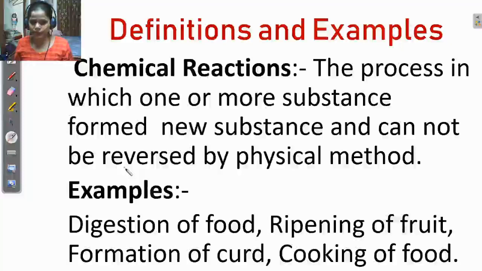So in this example, the chemical reaction is not a reversible process; it cannot be reversed by any physical process. Is it clear? All examples are like this.